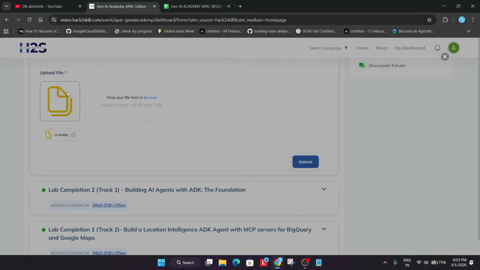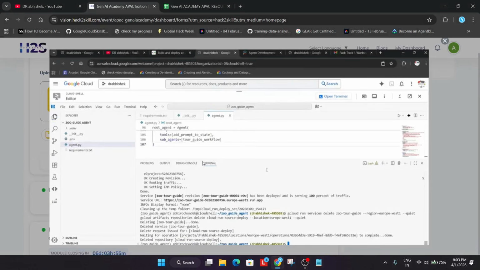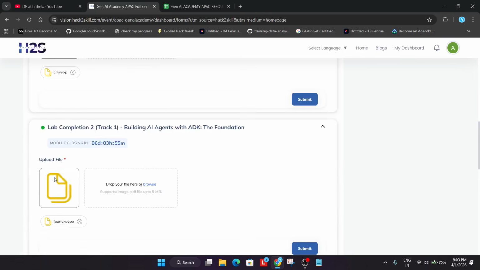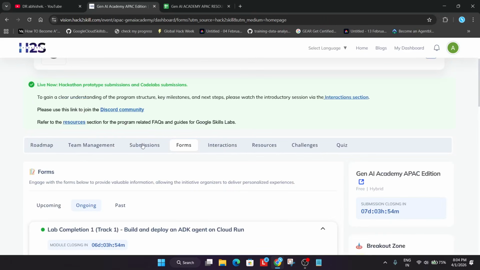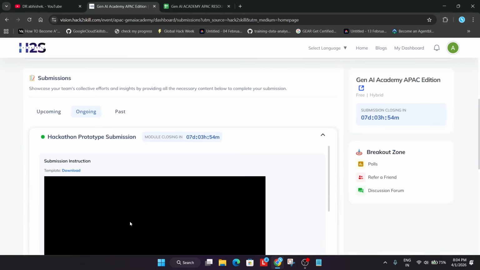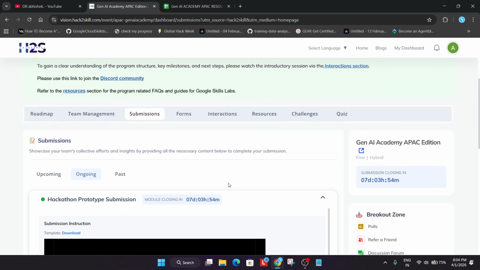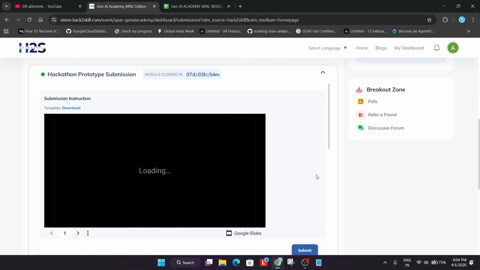So what you have to submit is actually the output of the agent. You can share the console screenshot, or you can just share the agent interaction like this. Any image will be valid. Now, if you are facing the issue that the submission page is showing empty, in that case, first of all, you have to do the code lab submission in the form section, then it will be available.